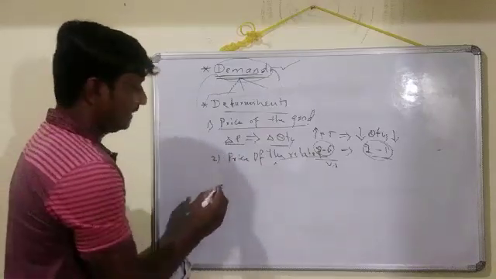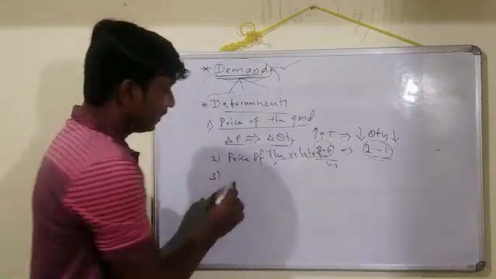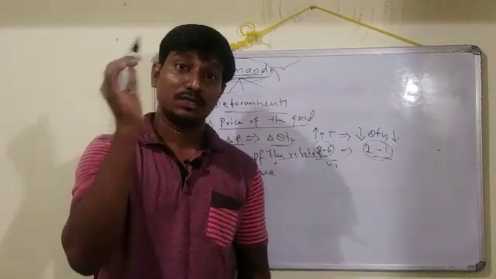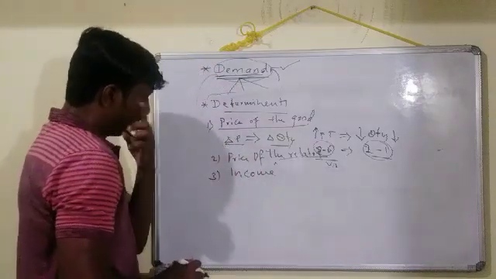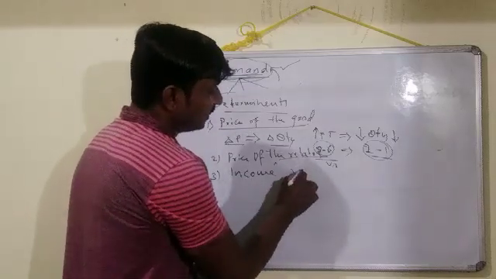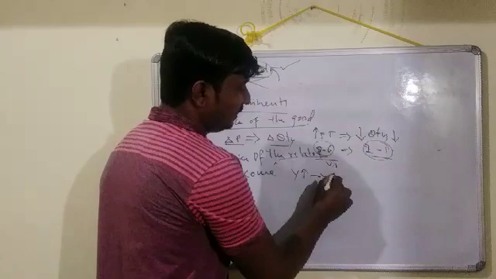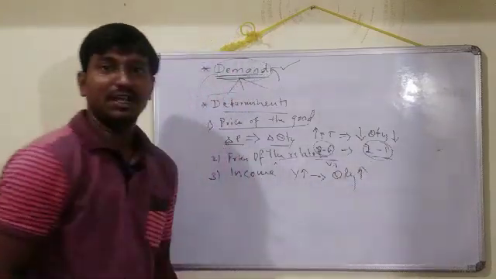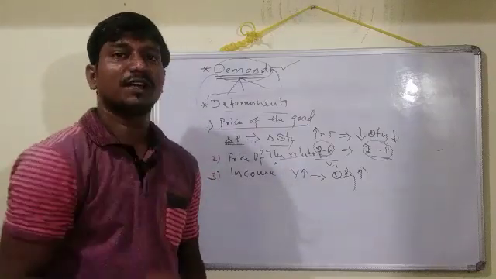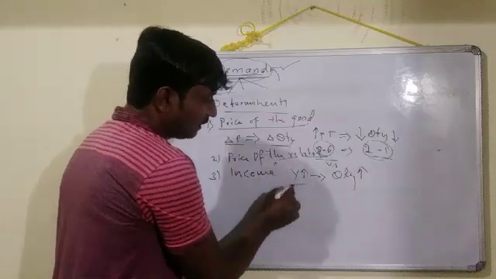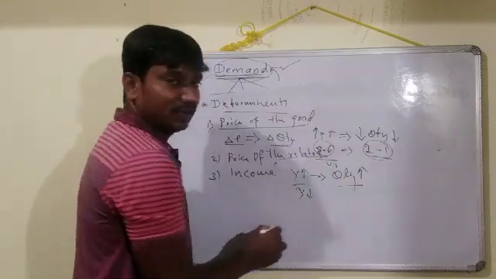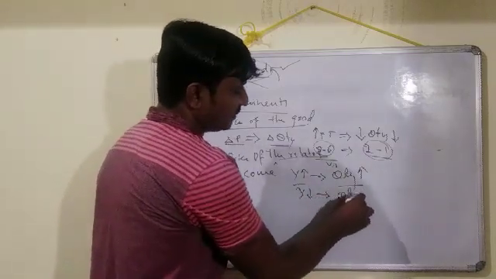So let us come to the third determinant now. What is the third determinant here? The third determinant is the income of a consumer. Income of a consumer is a very influencing factor here. If the income of the consumer, which we represent by Y, increases, then obviously he purchases more, which means the quantity also increases. A consumer who has more income can purchase more of the commodity. So if income of the consumer increases, the quantity demanded also increases, and vice versa, if income of the consumer decreases, the quantity also decreases.